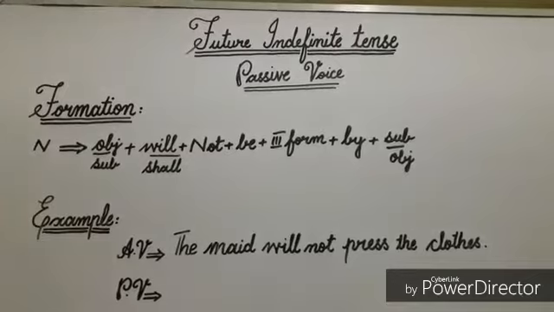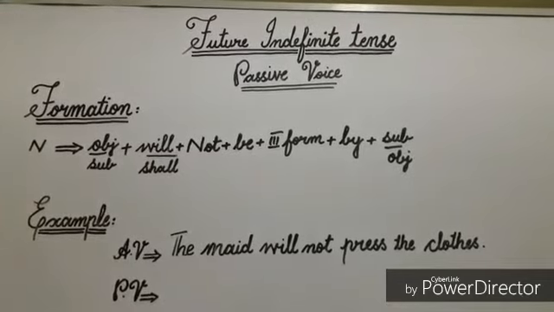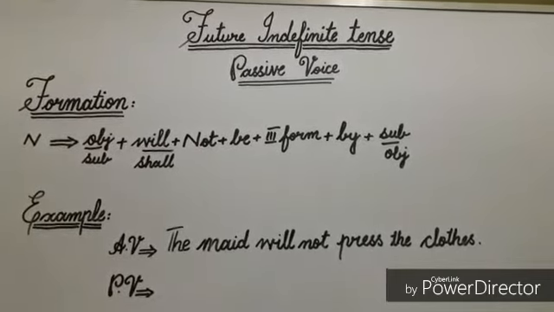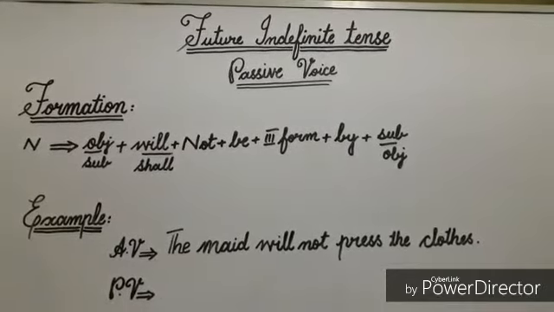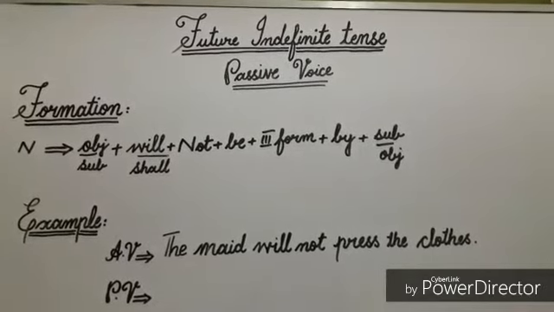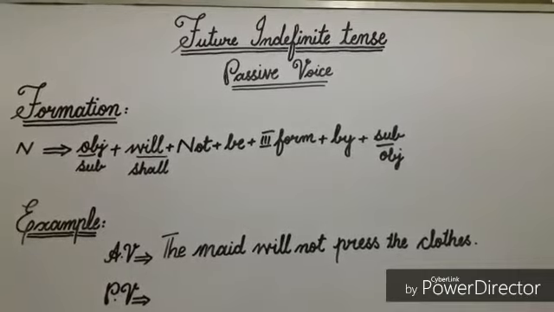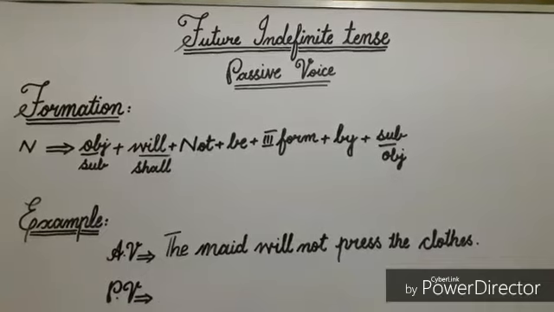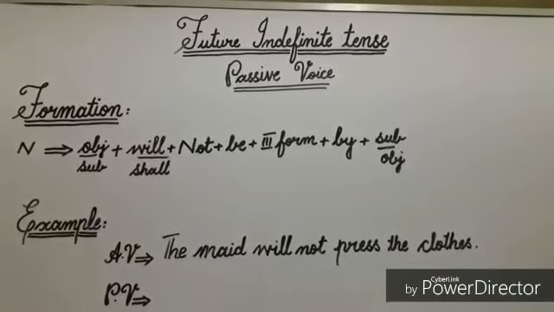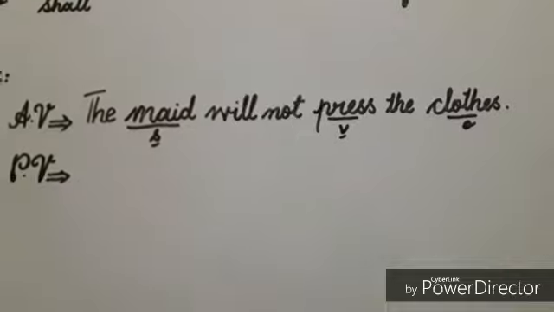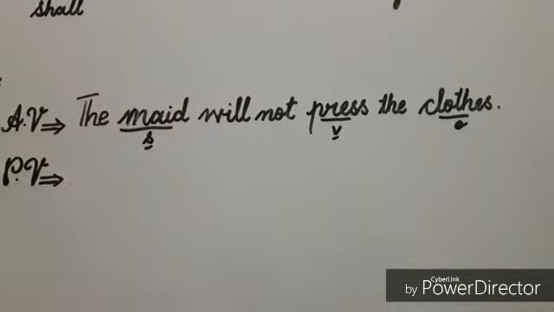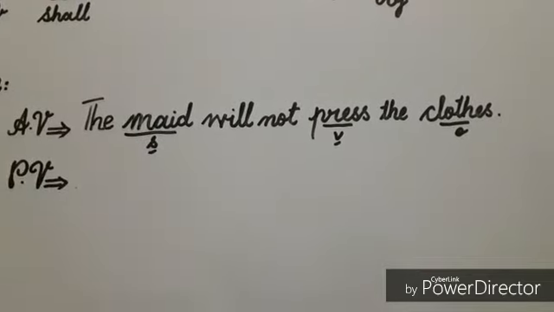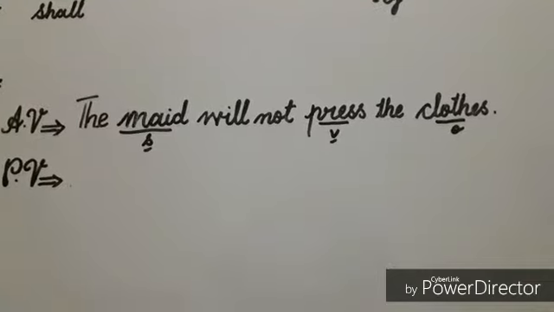The maid will not press the clothes. In this sentence, the word press is verb because it is showing some action, and its subject is maid because maid is doing the work of pressing, and object is clothes because the work of pressing is being done on clothes. In this sentence, verb is in active voice because its subject does something, so it's active voice sentence. Now I'll change it into passive voice.